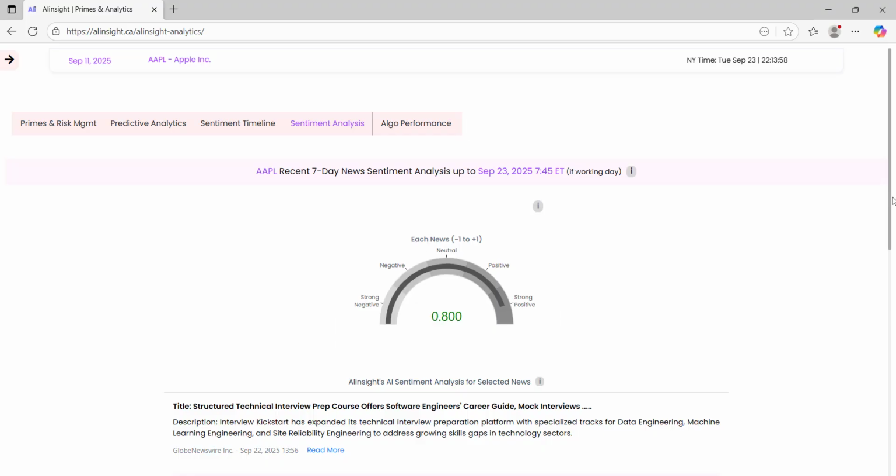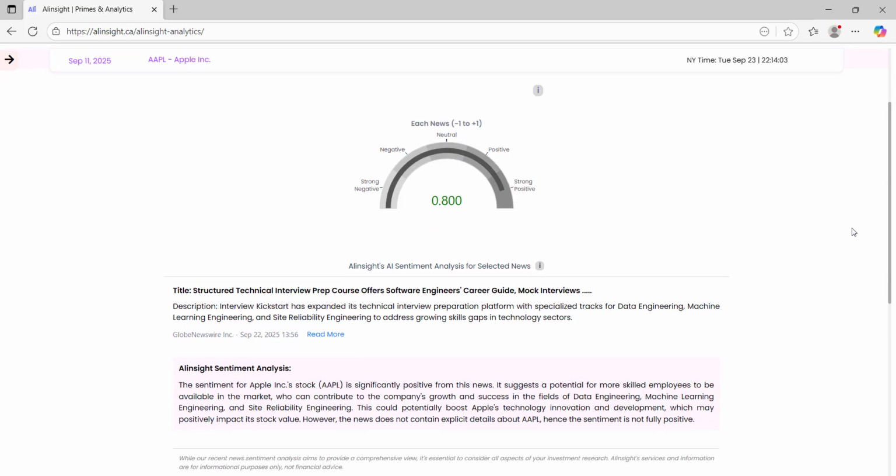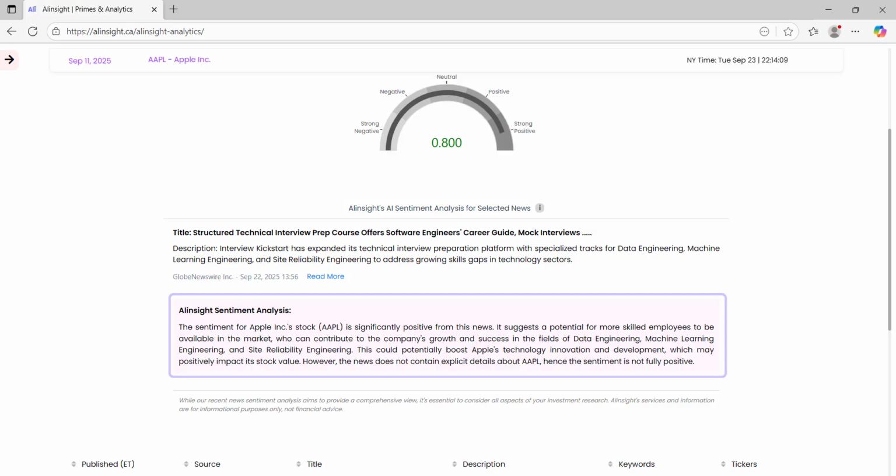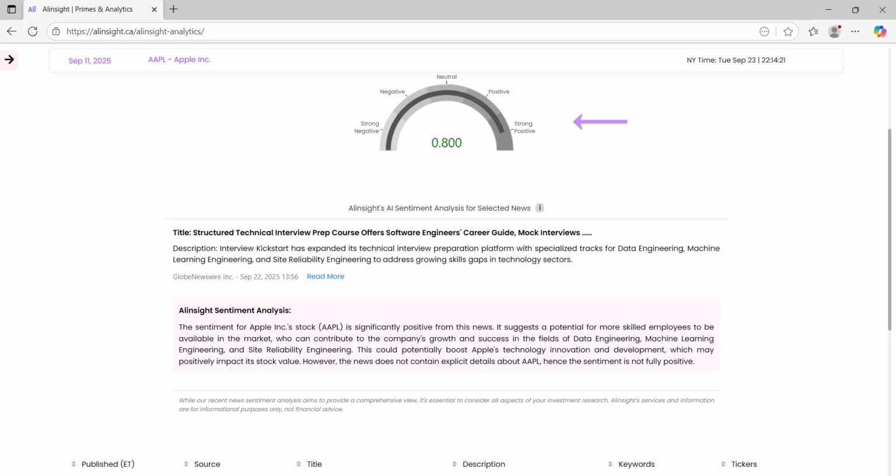AI Sentiment Analysis for selected news. Below the gauge, you'll find the section titled Alinsight's AI Sentiment Analysis for selected news. This explains why the AI gave the chosen article its score. The model looks at several factors: linguistic signals, tone and subjectivity, and how the content aligns with Apple's historical market context. Together, these elements produce a sentiment classification between -1 and +1.